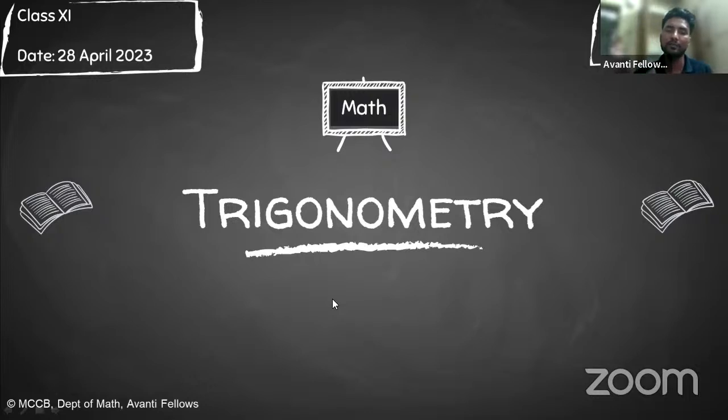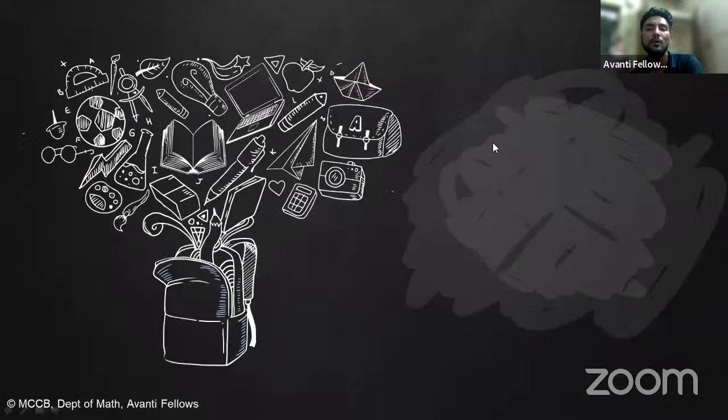We have seen all the values, from sine to cos to tan to cot. And I have told you that you just need to remember two things, sine and cos. Then by the formula, you can easily find out the other ones also.